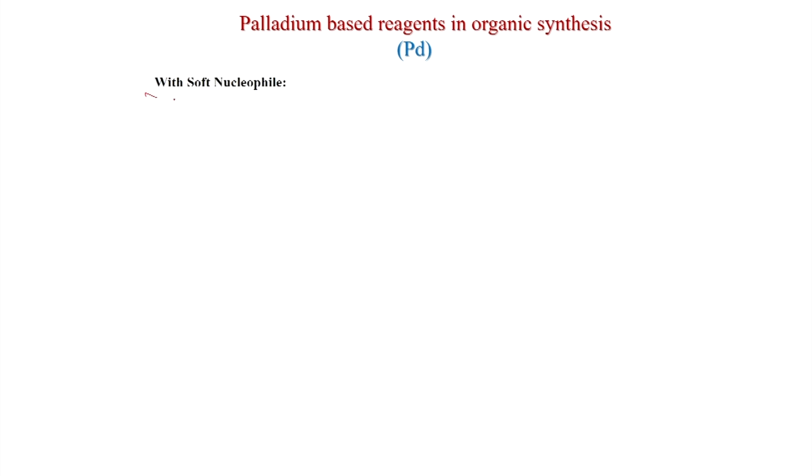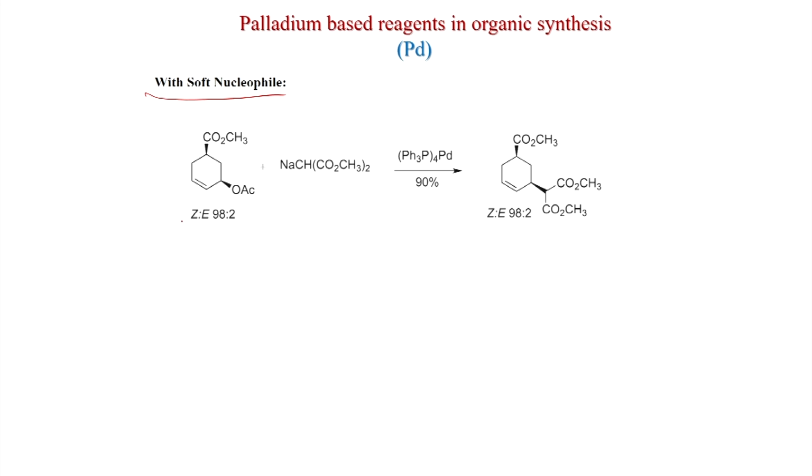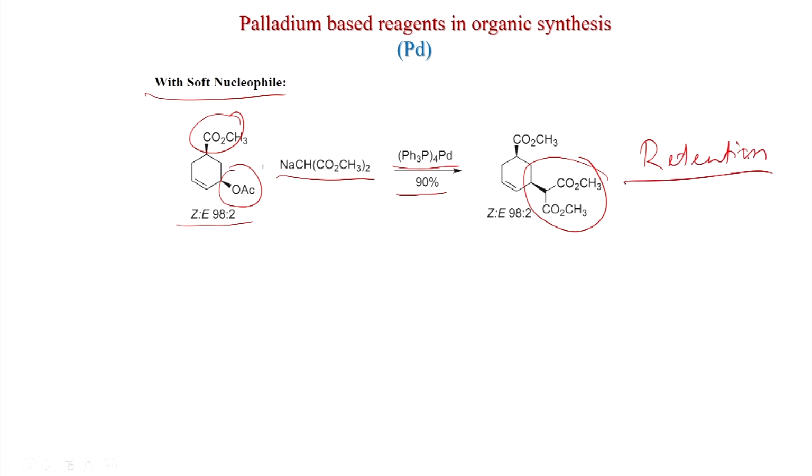So, this kind of reaction we will see through examples with a soft nucleophile. Suppose you use this chiral substrate, with a ratio of 98:2, and we react with this malonate with tetrakis triphenylphosphine palladium, you get a 90% yield of this product. And if you see, it is coming from the same face as the acetate. So, this is retention, and you get this product in 98:2.